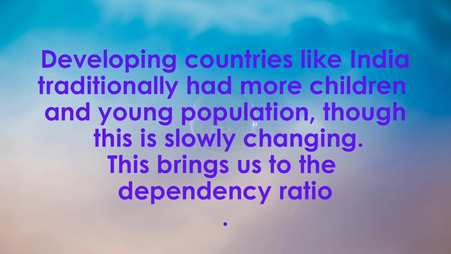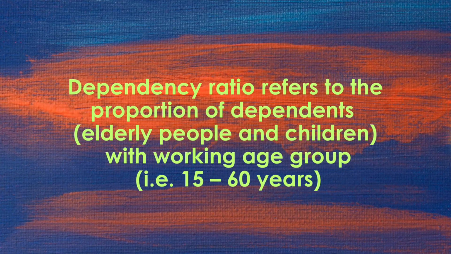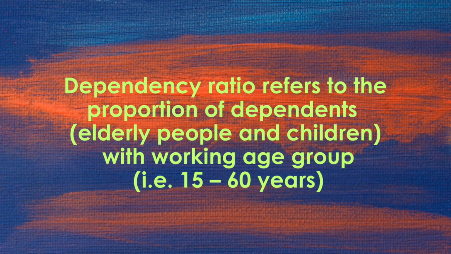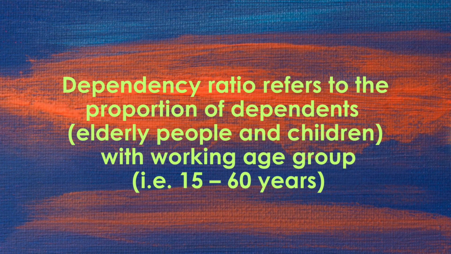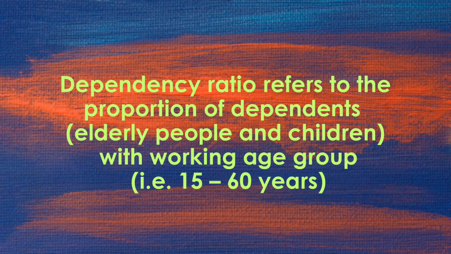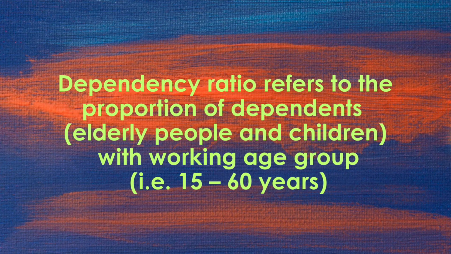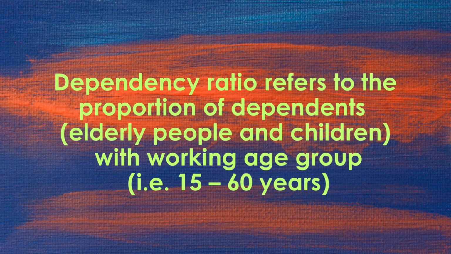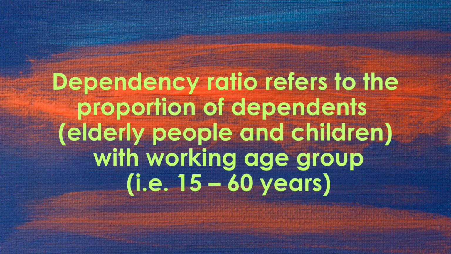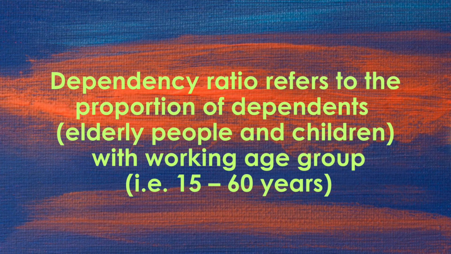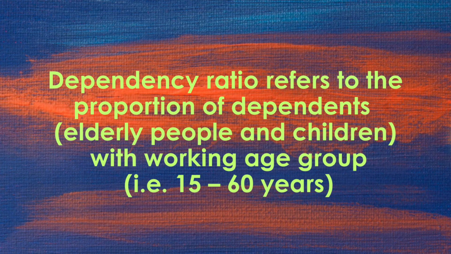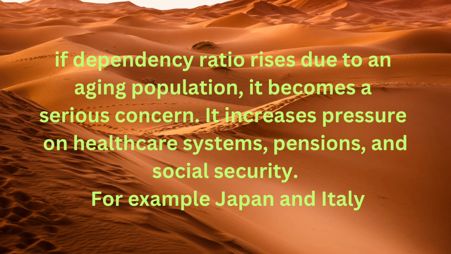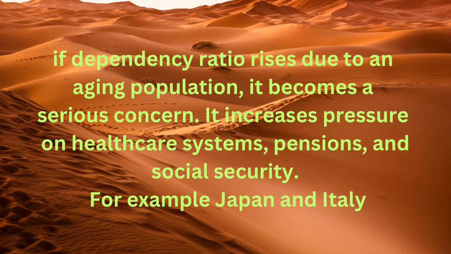This brings us to the dependency ratio. Dependency ratio is a demographic indicator that shows the number of dependents, children and elderly, compared to the working age population. It helps us understand how many non-working people are supported by the working population. It also affects taxation, government revenue, and planning for welfare schemes. A lower dependency ratio is generally better because fewer dependents are supported by more working people. But if the dependency ratio rises due to an aging population, it becomes a serious concern.